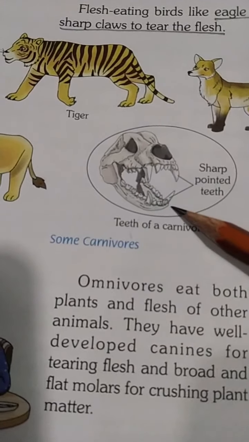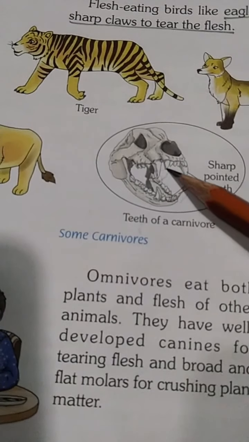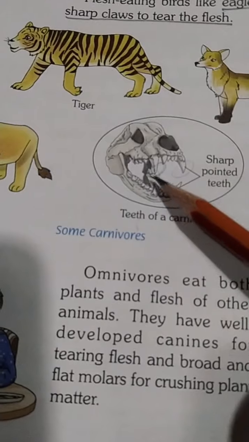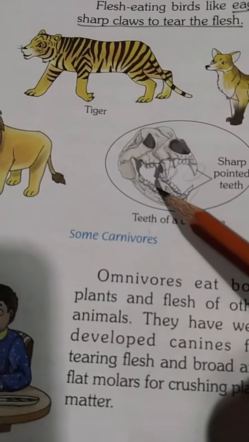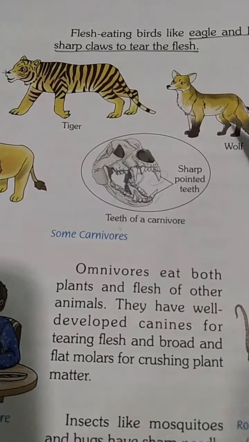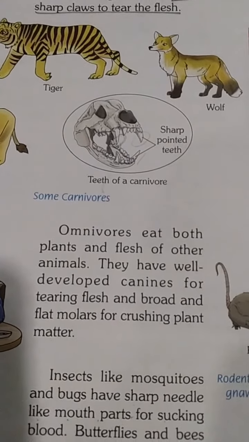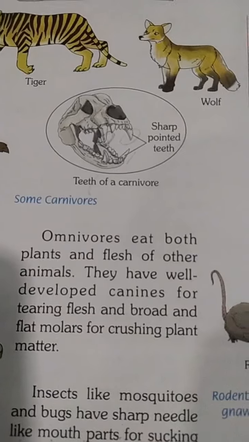They have sharp, pointed teeth because they need to tear the flesh, and strong jaws to grind and chew it. Tigers, lions, and wolves.